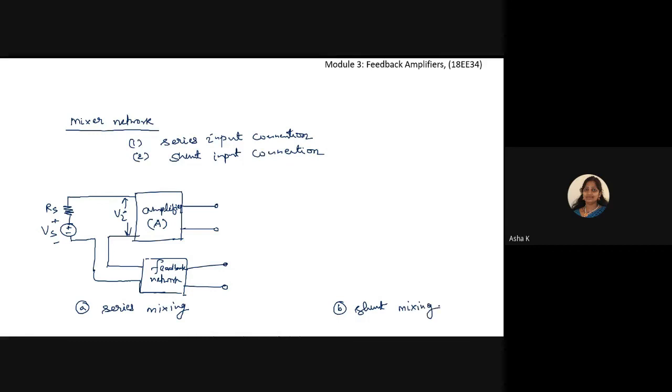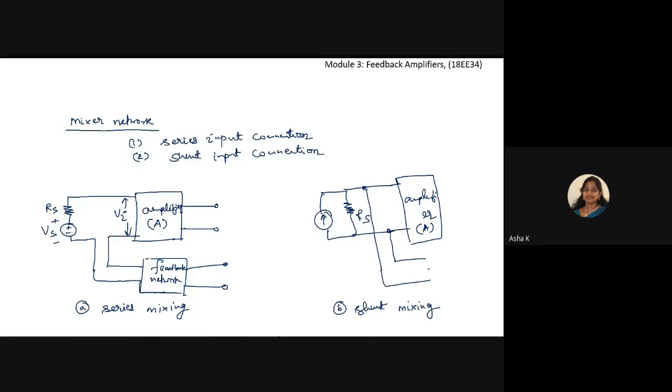In the case of shunt input connection, I will have a current source. This current source will be in parallel with the resistance Rs, and it is connected to the amplifier, which has the gain A without feedback. This connection, as we observe here, is connected in parallel to the feedback network.